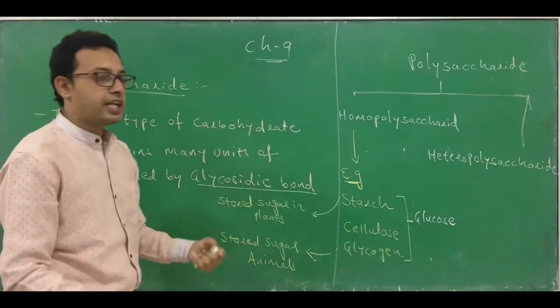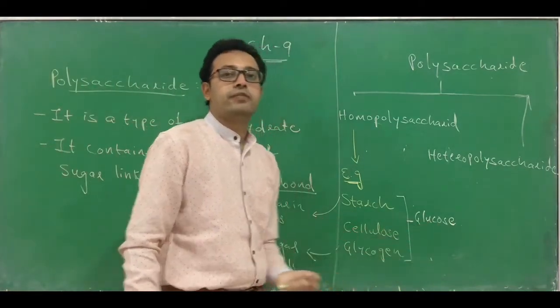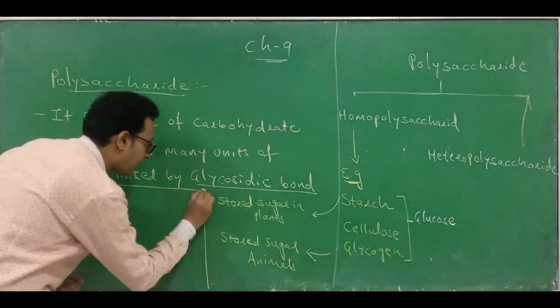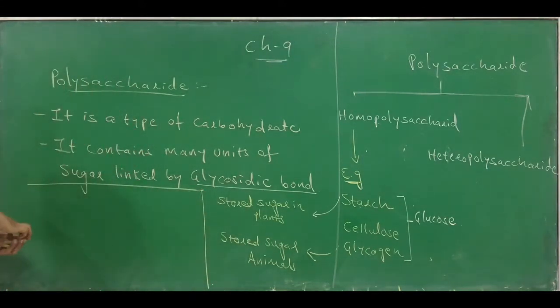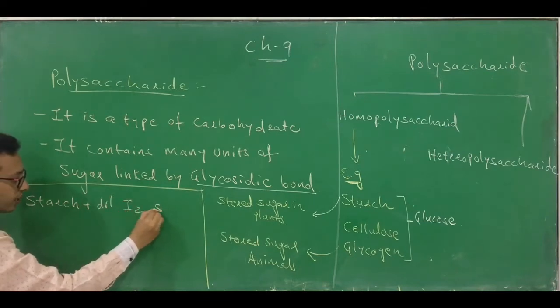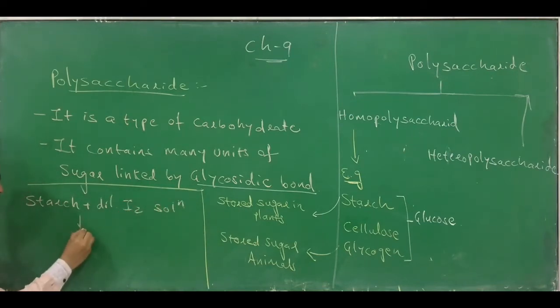Now, starch, cellulose and glycogen are all homopolymers of glucose. How would you differentiate? So, this is a chemical test for starch. If it is a starch and you add dilute iodine solution, it gives a blue color.